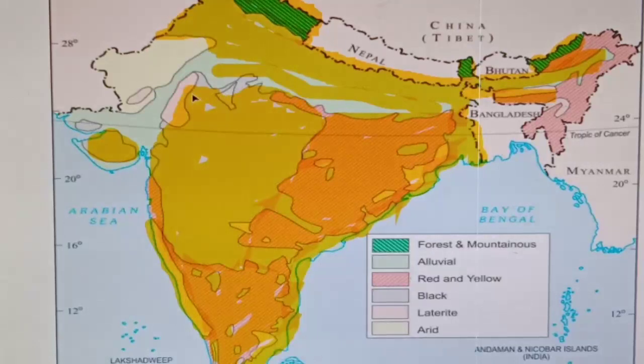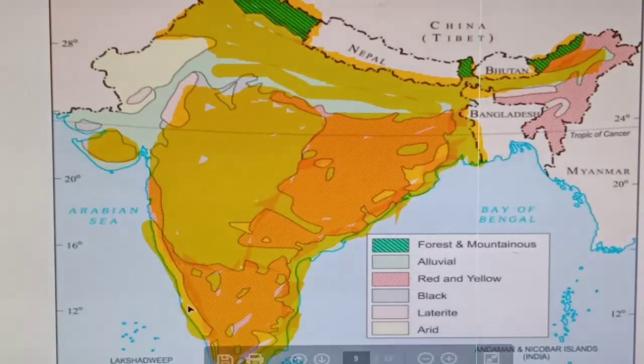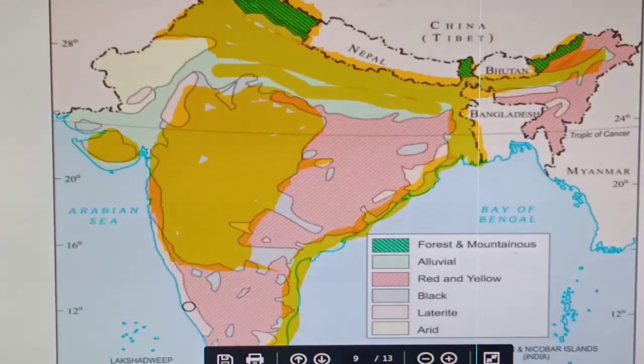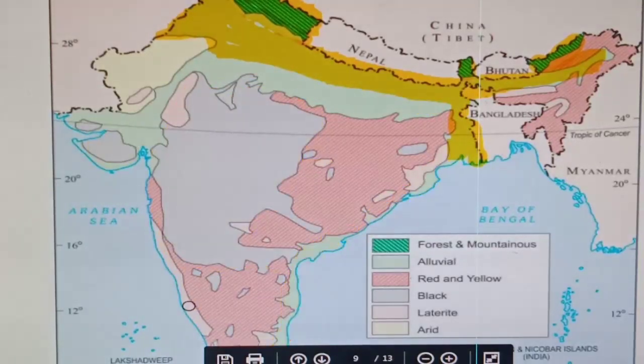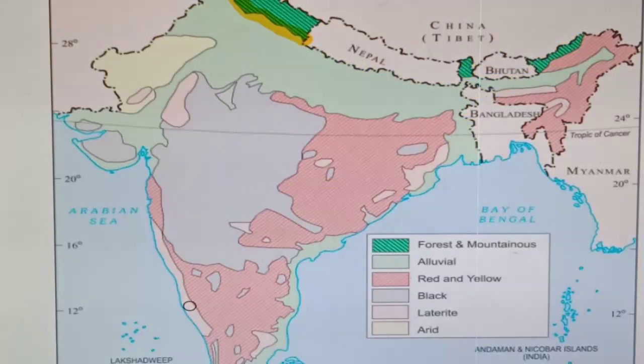Why? Because laterite soil is formed where there is high rainfall and high temperature. Mainly rainfall is high. There is formation of laterite soil. There is removal of the fertile soil from the area due to the heavy rain.